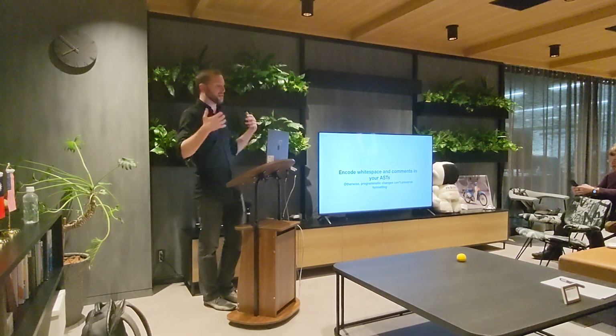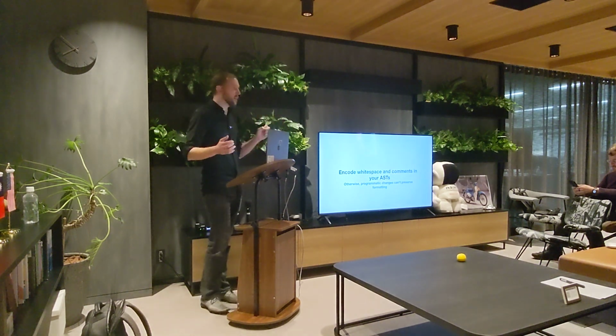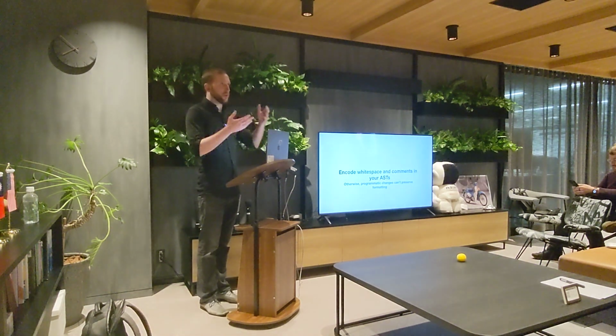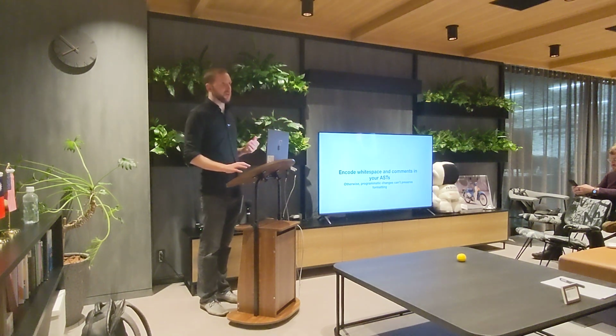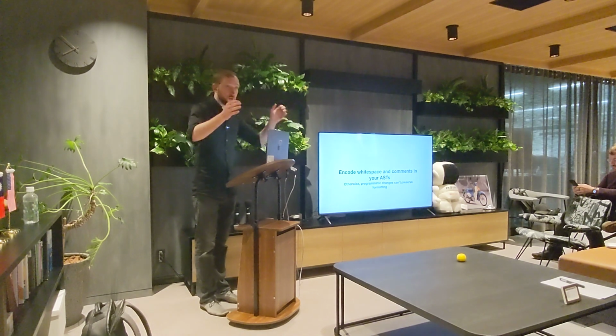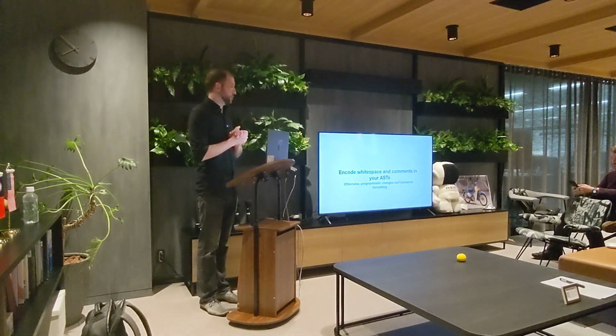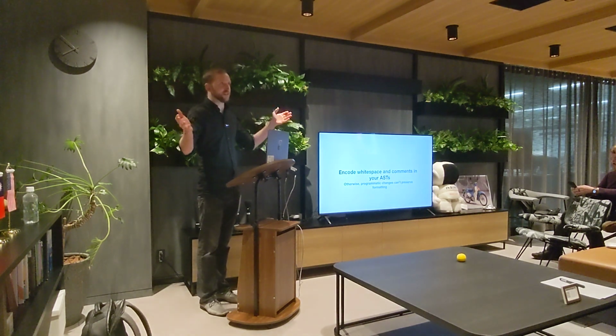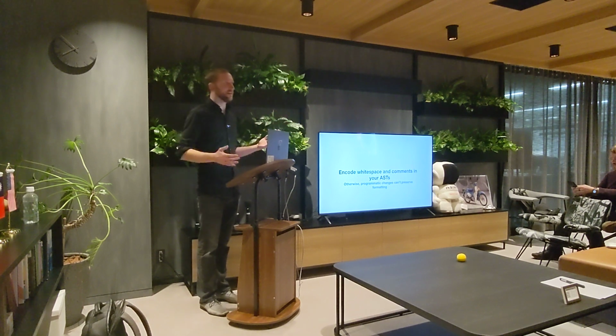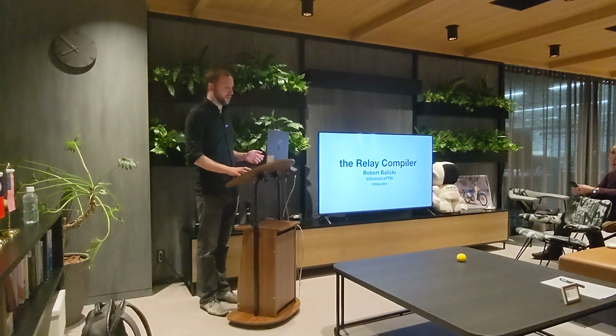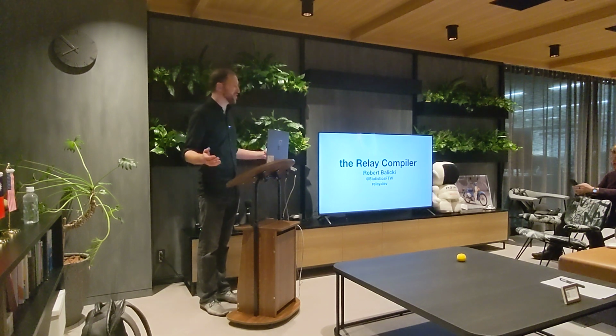So encode whitespace and code comments so that you can take it, manipulate it, and spit it back out with the minimal number of changes, and your users aren't mad that everything gets reformatted. Or do something like prettier and force them to be in the same format every single time. That also works. In that case, you only really need to encode comments if they're allowed. Yeah, that's the Relay compiler in a nutshell.